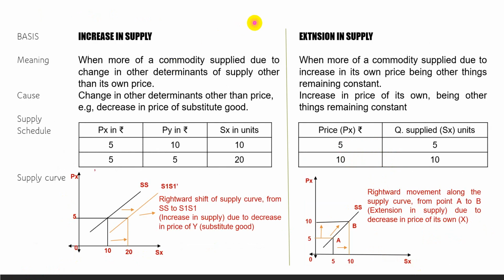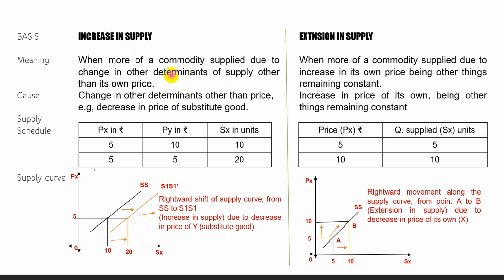In a similar way we can differentiate between increase in supply and extension in supply, or increase in supply and increase in quantity supplied. Increase in supply is part of change in supply. When more of a commodity is supplied due to a change in other determinants of supply other than its own price, it is called increase in supply. Similarly, decrease in supply is when less of a commodity is supplied due to a change in other determinants of supply other than its own price.